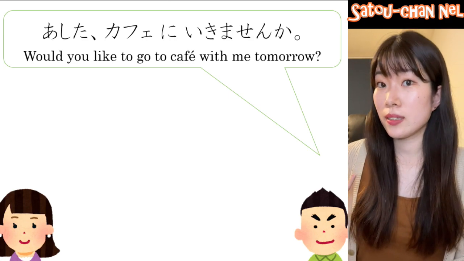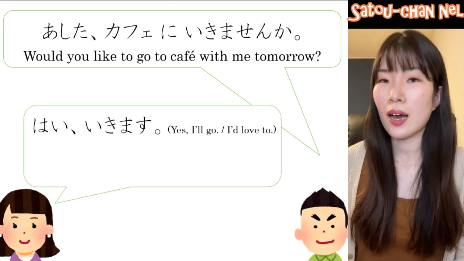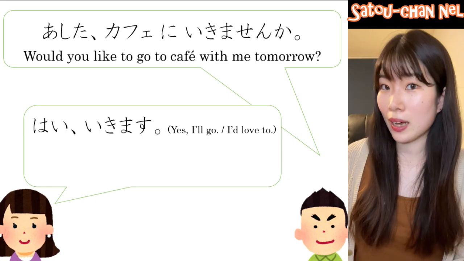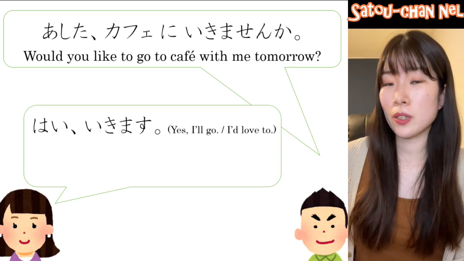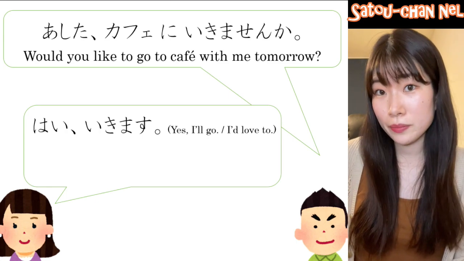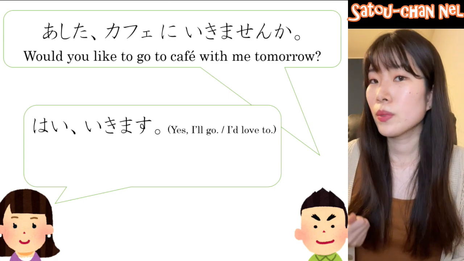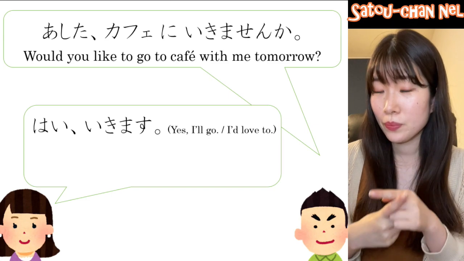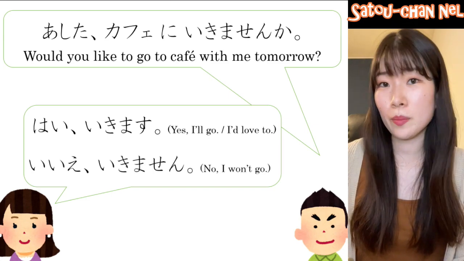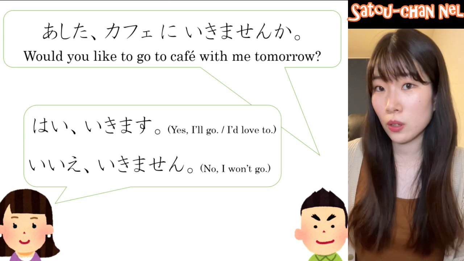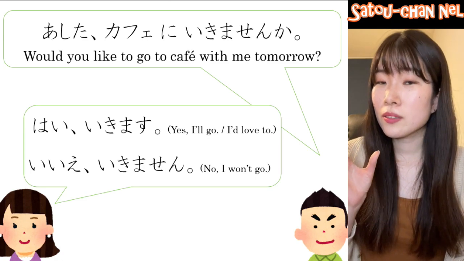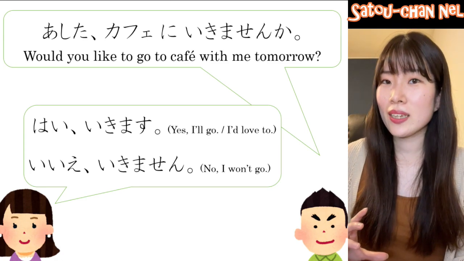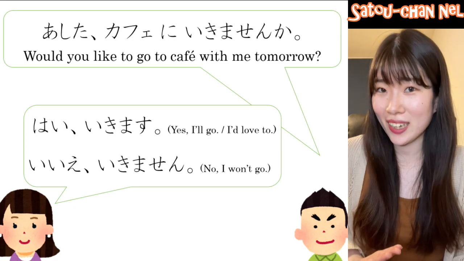If the answer is yes, はい、行きます。Yes, I will go. I'd love to. If the answer is no, how do you say? いいえ、行きません。No, I won't go. This is grammatically correct, but it's not nice to reject like this.